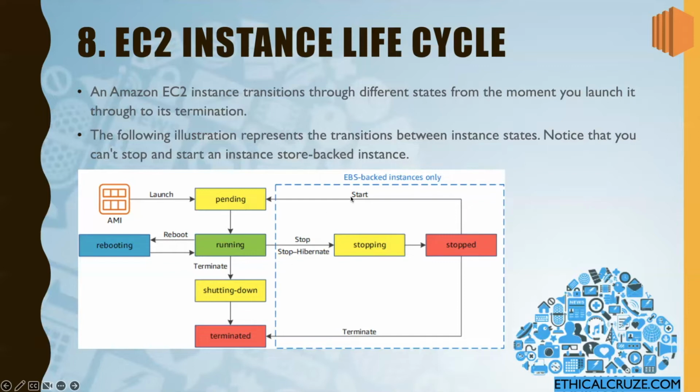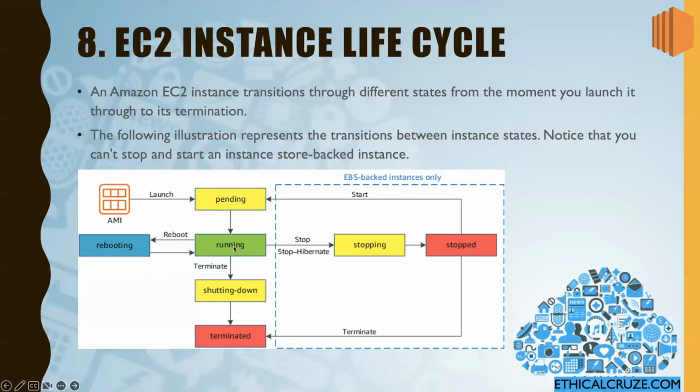For now, just focus on this: when we are using EBS storage and we stop our EC2 instance, first it goes to the intermediate step of stopping, then to the stopped state. If we start it again, from the stopped state it goes to pending, and from pending it goes again to running.